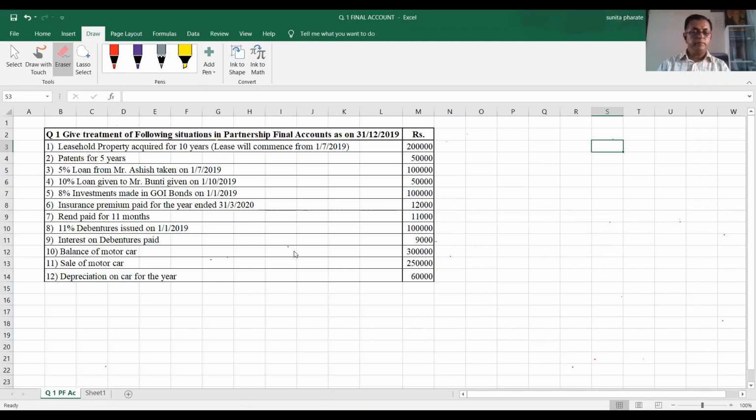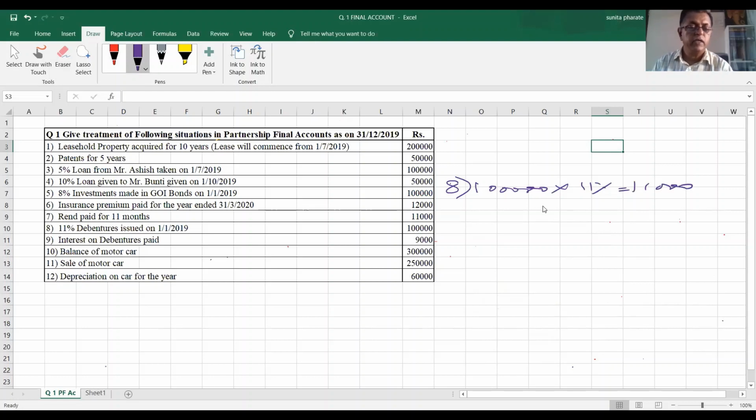Point number 8. 11% debentures issued on 1st January 2019. Total amount is 1 lakh rupees into 11%, if you calculate, 11,000 rupees.